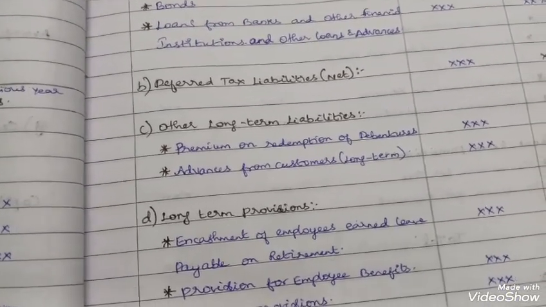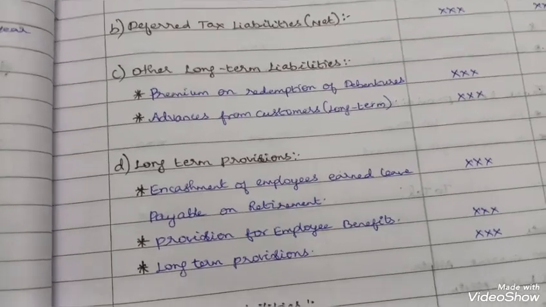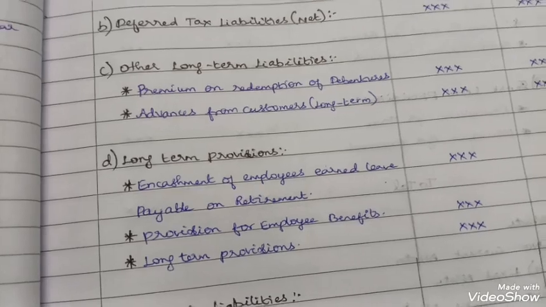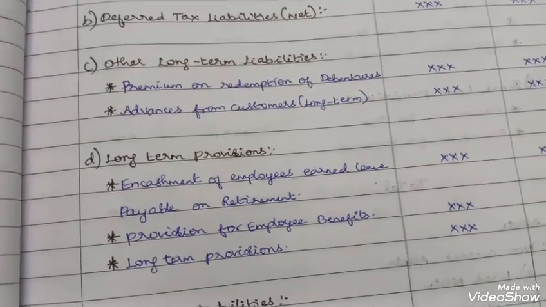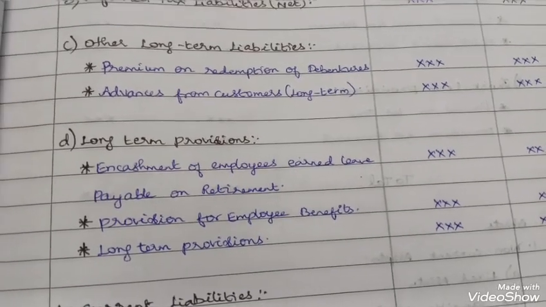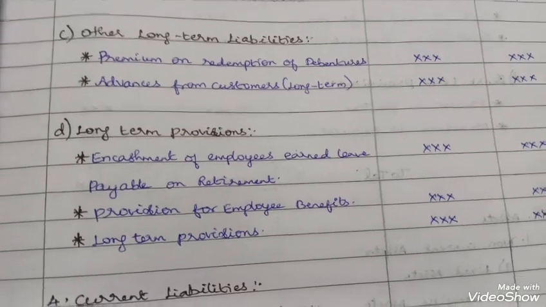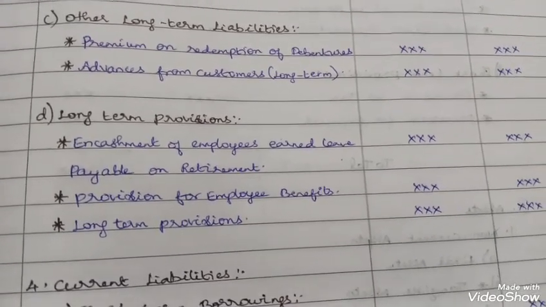Next, deferred tax liabilities net. Then other long-term liabilities: premium on redemption of debentures, advances from customers long-term. Next, long-term provisions: encashment of employees' earned leave payable on retirement, provisions for employee benefits, and long-term provisions.